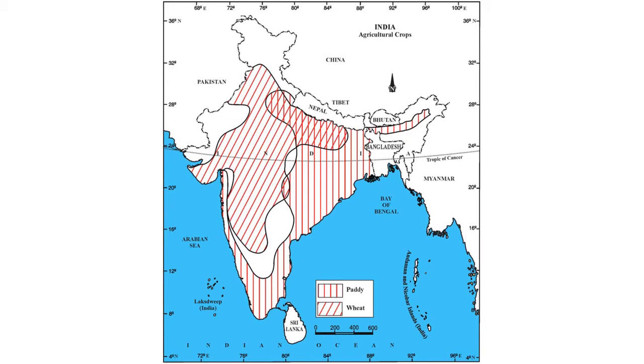As you can see in the lower parts of Gujarat, wheat is grown, but in the south Gujarat side the paddy is also grown, while in the Kutch side none of the paddy or wheat are grown. As you can see in the MP, Maharashtra area, wheat is the maximum, while in the south side and the east side the paddy is more, while in the UP area paddy and wheat both are grown extensively. As you can see, in Assam also paddy is grown extensively. So these are the areas where paddy and wheat are grown.